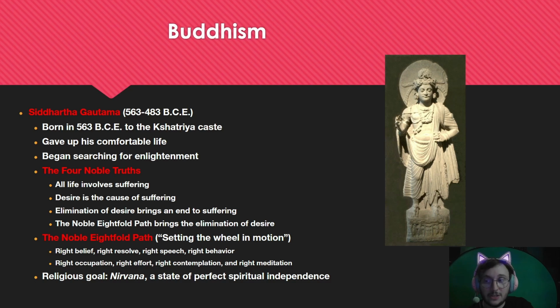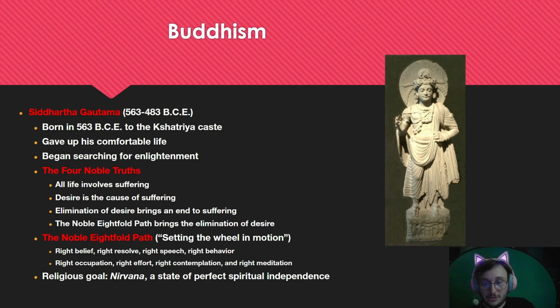All life involves suffering. Desire is the cause of suffering. Elimination of desire brings an end to suffering. And the Noble Eightfold Path brings the elimination of desire. The Noble Eightfold Path includes right belief, right resolve, right speech, right behavior, right occupation, right effort, right contemplation, and right meditation. The goal of Buddhism is to reach nirvana, a perfect state of spiritual independence.